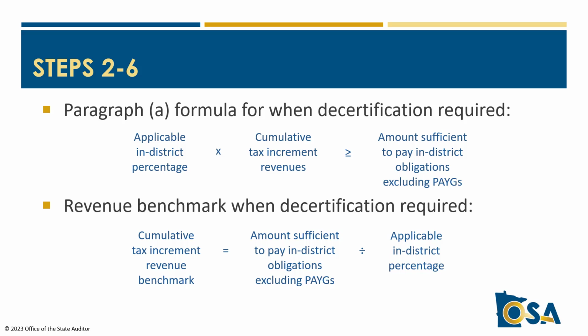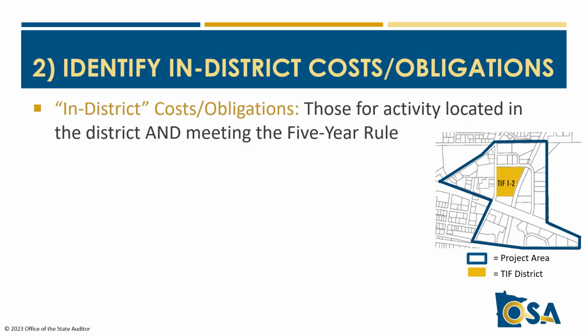Steps 2 and 3 are to identify the in-district obligations and the applicable in-district percentage, so we can compute the benchmark in step 4. And to allay any immediate confusion or alarm you might be having if you only have a PAYGO obligation, yes, this will compute to 0 and mean decertification will be required under paragraph A right away in year 6. But the deferral of that requirement will apply under paragraph B of the statute, as we'll see in step 7. Step 2 is to identify the amount sufficient to pay in-district costs and obligations.